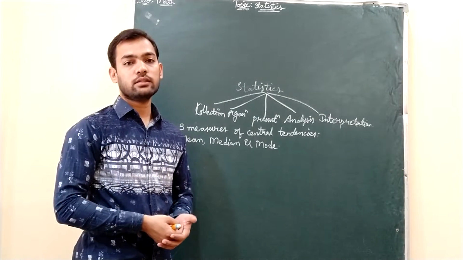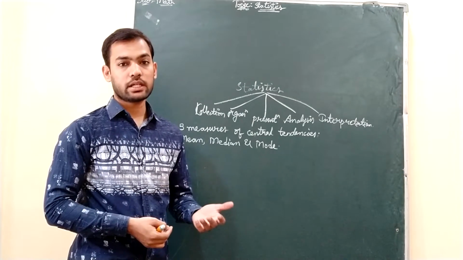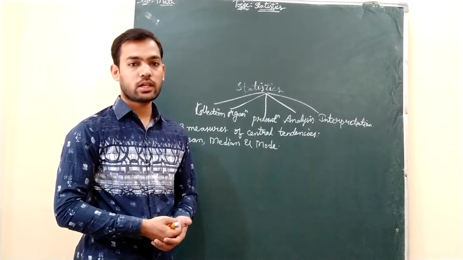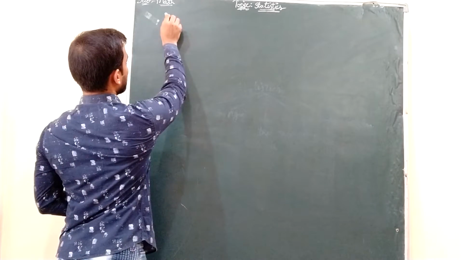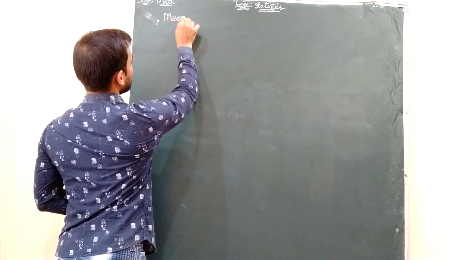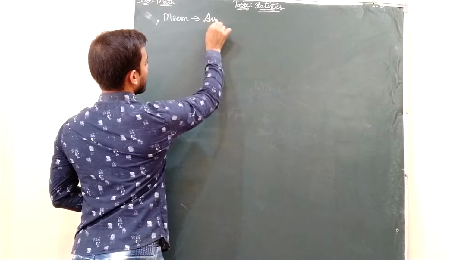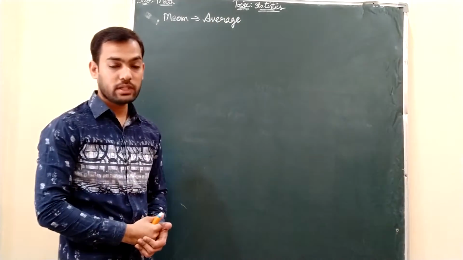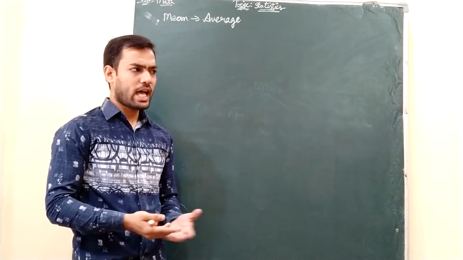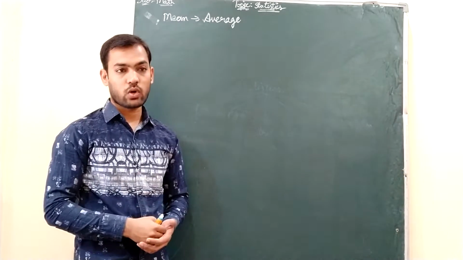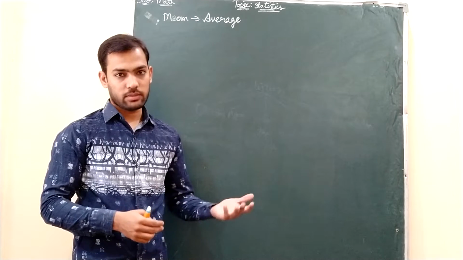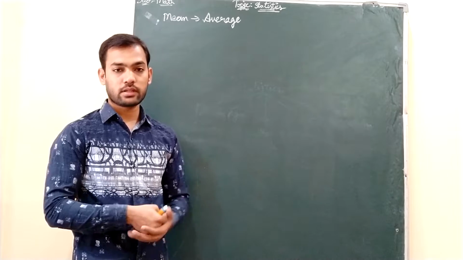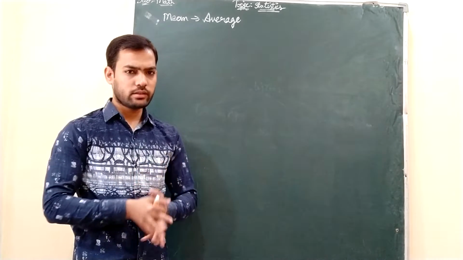In today's class we are going to discuss mean, what mean is, and what the different methods are which are used to find mean. What is mean? Mean is nothing but average. Again you will have a doubt: what is average? Suppose there are 3 members. One member has 10 rupees, another has 20 rupees, and the third has 30 rupees. Altogether it is 60 rupees.